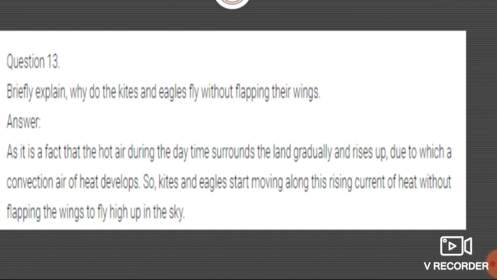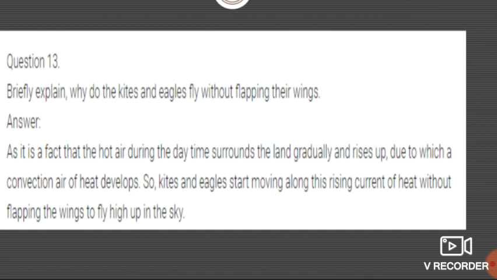It is a fact that the hot air during the daytime surrounds the land and gradually rises up, due to which a convection current of heat develops. So the kites and eagles start moving along this rising current of heat, without flapping the wings, to fly up in the sky. Okay students, all of you got this answer.